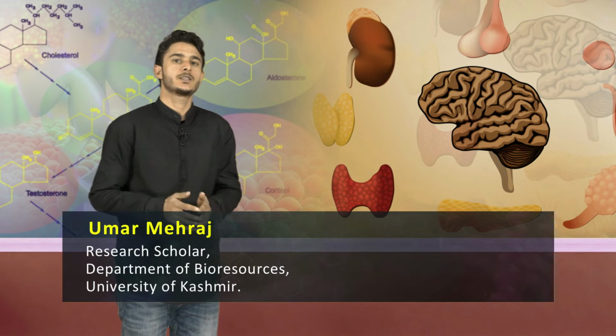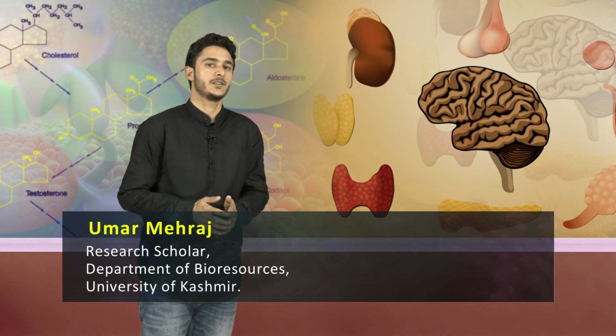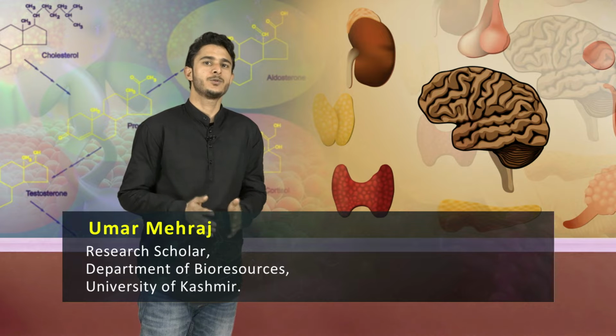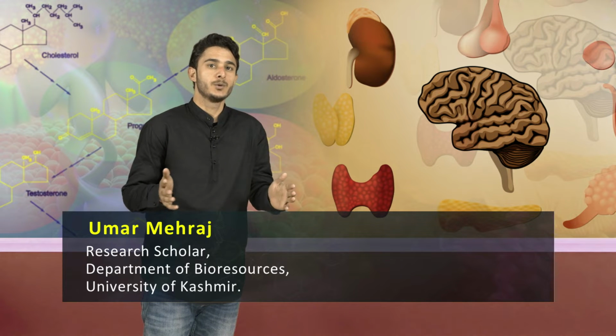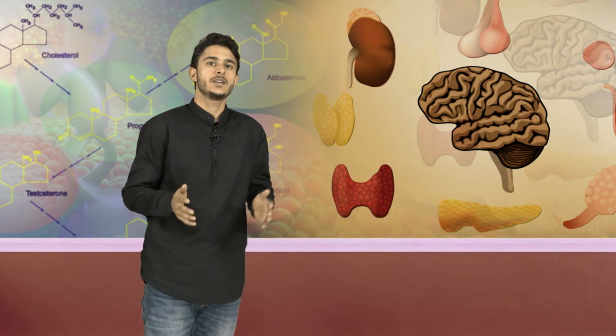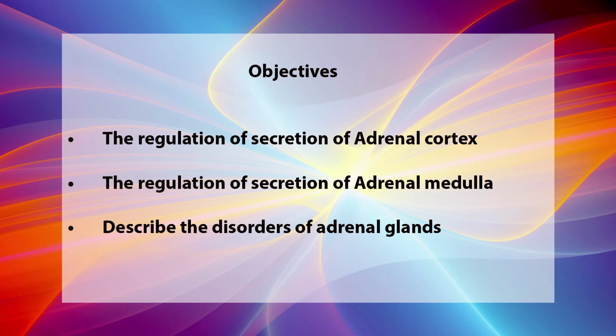Today we are going to discuss the regulation and disorders of adrenal glands. The objectives of today's lecture are to have a brief look at the adrenal glands, to understand the regulation of secretion of adrenal cortex, followed by the regulation of secretion of adrenal medulla hormones, and we will also have a look at the disorders of adrenal glands such as Cushing syndrome.